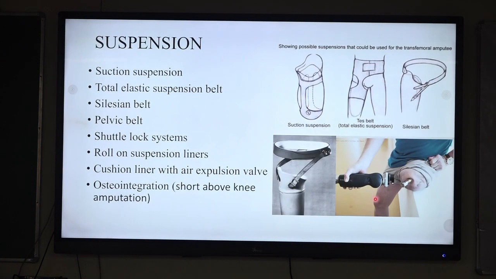There are various suspension systems. Most of them we have already discussed for the above processes, like suction suspension, total elastic belt suspension, elastic belt suspension, and osseointegration, silicone liner with air wall expansion.